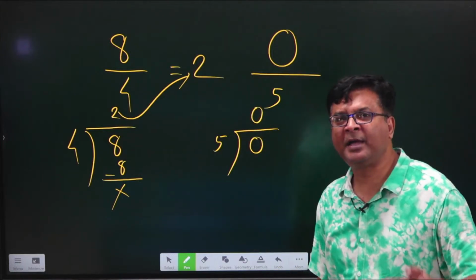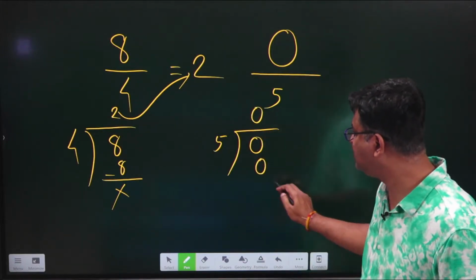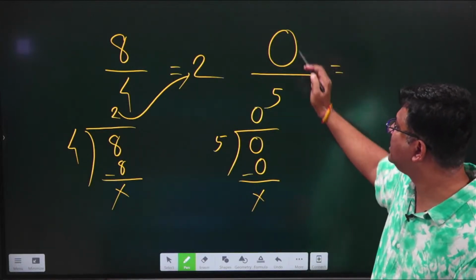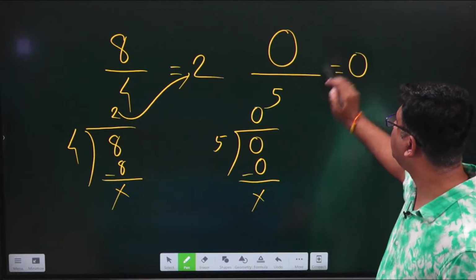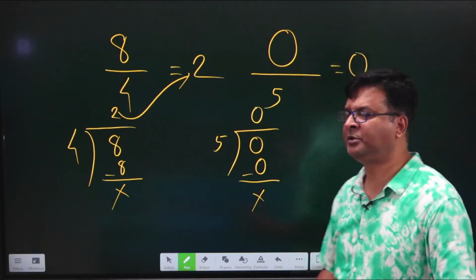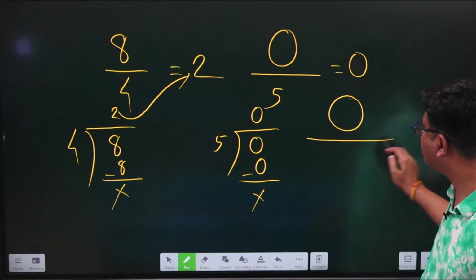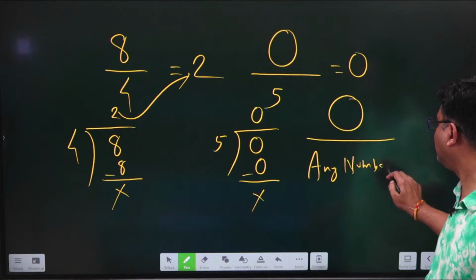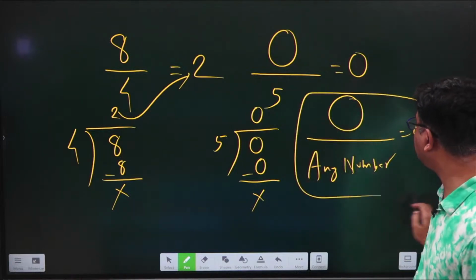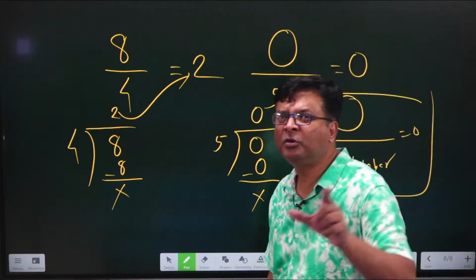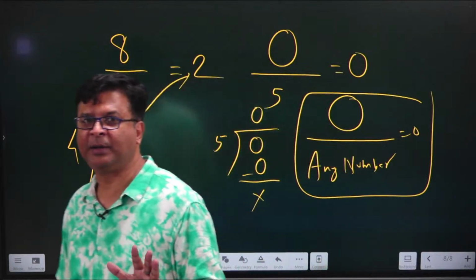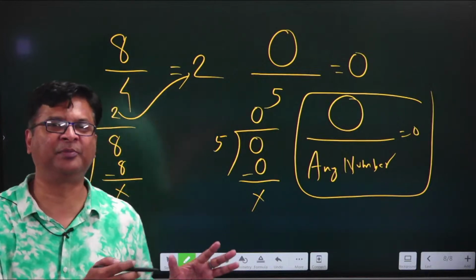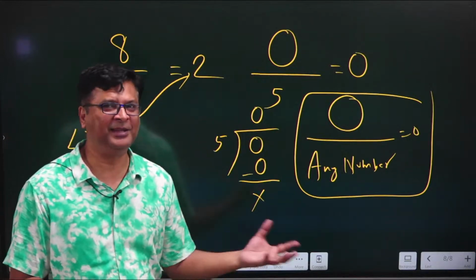If you multiply 5 with 0, then definitely you are going to get 0, and this is what I need. That's why whenever we divide 0 by any number, our answer becomes 0, and henceforth we will remember this formula that 0 upon any number is always equal to 0. Now once you have understood this particular concept, in future whenever you get this type of confusion, you can easily crack it.